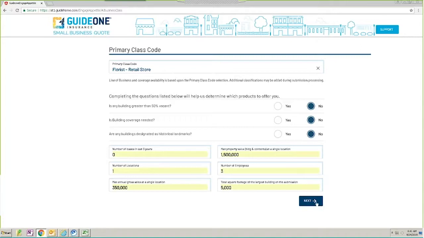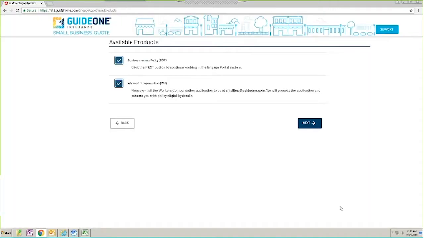And we're going to click Next. And this is going to tell us we have two available products for you. We have a business owner's product and we have a workers' compensation product. At this time, our workers' compensation product is not in a portal. That is something that we are standing up quickly next year. So at this time, if you wanted to do a workers' comp, you would need to send in that application to that email address that is shown right there.